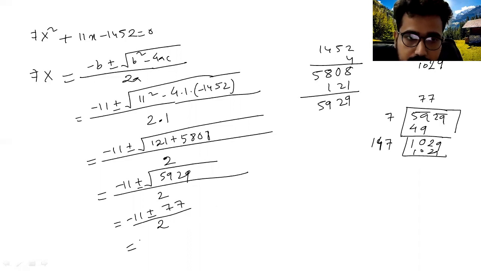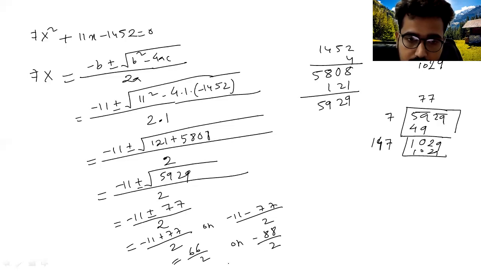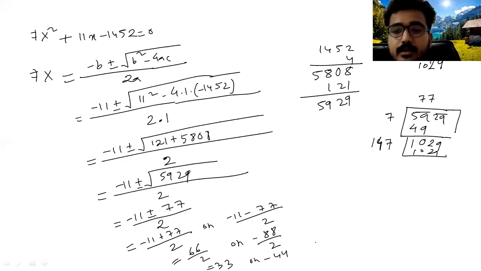So the answer will be, that means the value of x will be minus 11 plus 77 by 2 or minus 11 minus 77 by 2. So if you simplify, it will be 66 by 2 or minus 88 by 2. So it will be 33 or minus 44. But the value of x cannot be negative. Why? Because speed cannot be negative. That's why you have to take the positive value. Okay. So write down.